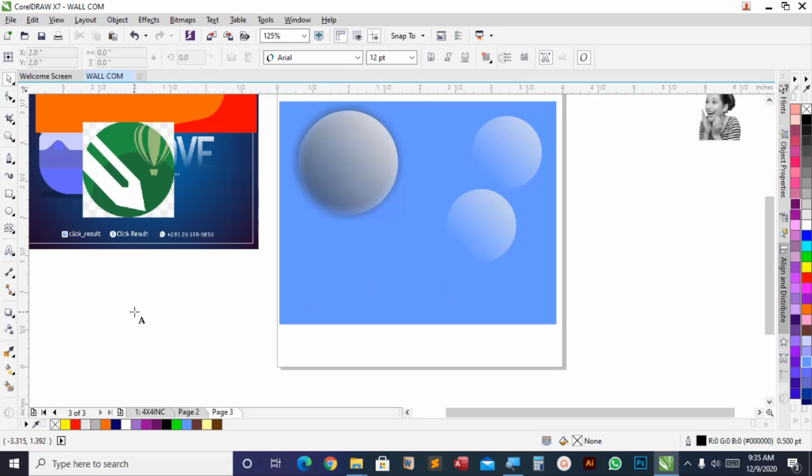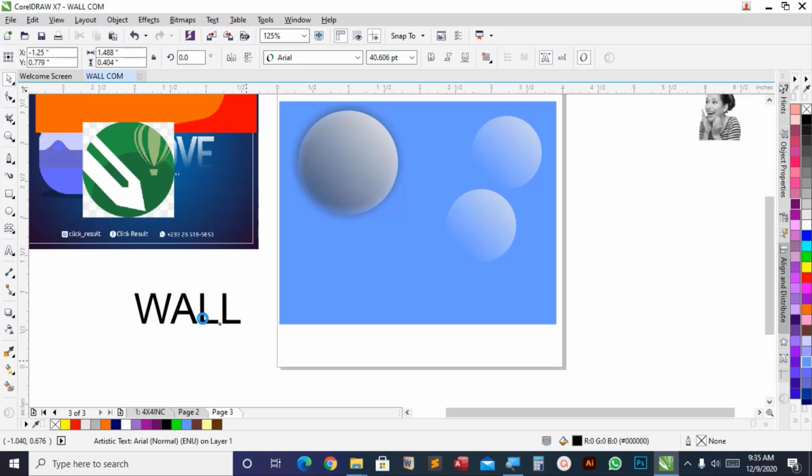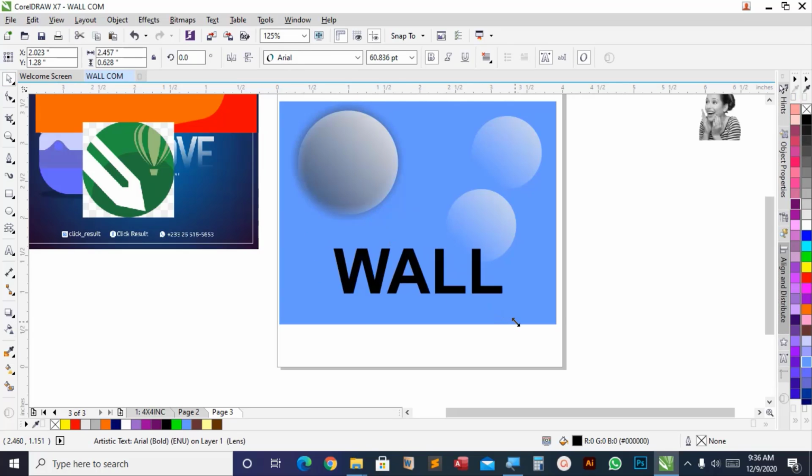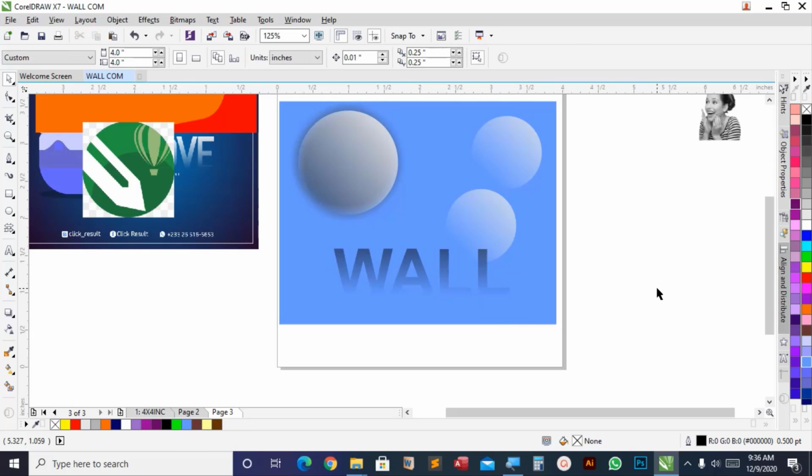So let me work with the text also for you to see. Alright, so we have it here like this, and then I can just place it here and make it bold. So let's work with the transparency. I want to blend it a bit, so I'll just do it this way. This also comes down a bit, then you can see how it is. More or less like shielded. So that is basically how you can use the transparency and then the drop shadow.